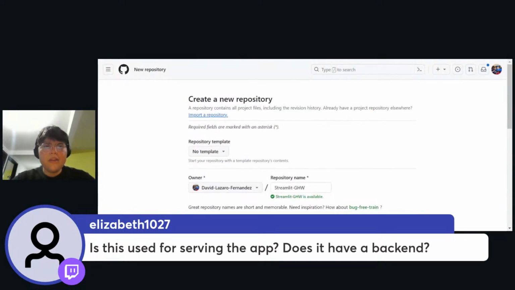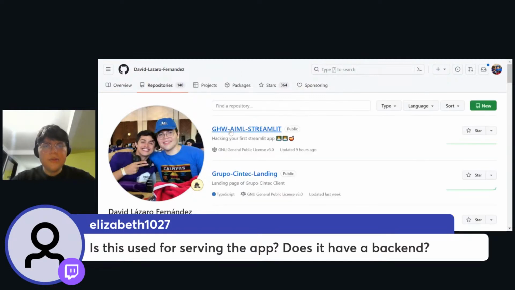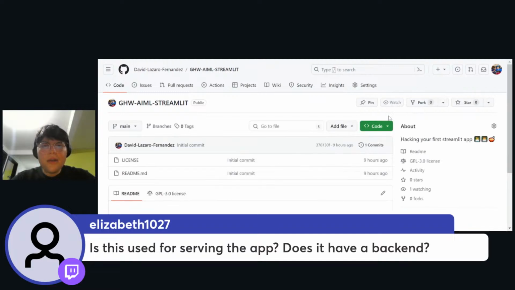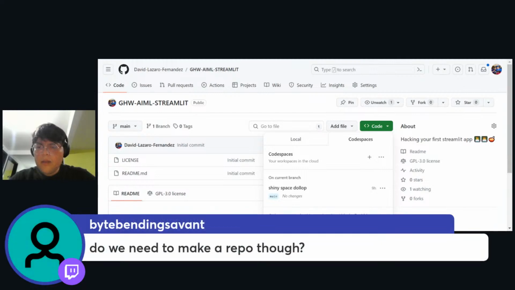I have already created my repo, so I'm just going to use my repository. After that, you can go here to the page of your repo on GitHub. Don't worry if you have never used GitHub before. If you haven't, let me know. We're going to use GitHub Codespaces, which can take care of that.